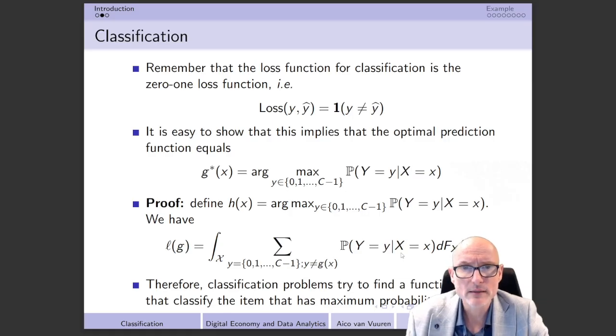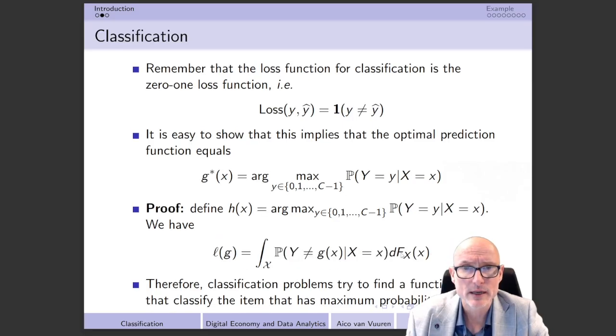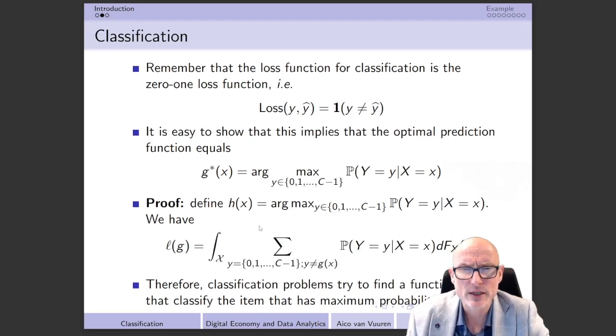Well, then the next thing that I can do is that I can realize that this actually is a sum over all the potential outcomes for which y is unequal to g(x). Take into account that that is, of course, nothing else than the probability that Y is unequal to g(x). That's again very simple from, I would say, high school.